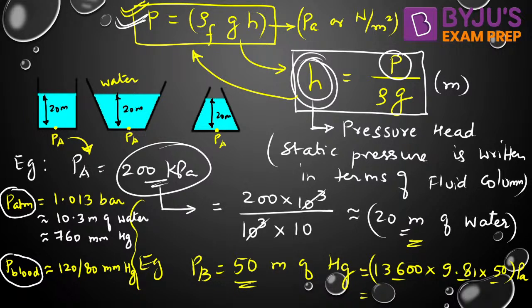So my question is: is the atmospheric pressure more or the blood pressure? Now can you tell me, will the atmospheric pressure be more or the blood pressure? Yes, every one of you. Whenever you compare the pressure, you need to convert into a single unit. That is important. Now my question to all of you is still the same. Is the blood pressure more or the atmospheric pressure?